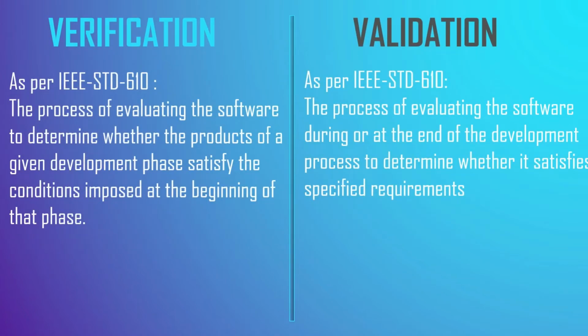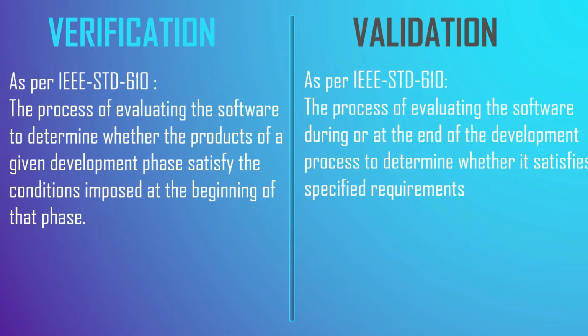Firstly, we see standard definitions of validation and verification. According to IEEE Standard 610, verification is a software evaluation process that determines whether the products of a given development phase will satisfy the conditions set at the beginning of that phase. Validation is a software evaluation process during or at the end of the development process to determine whether it meets